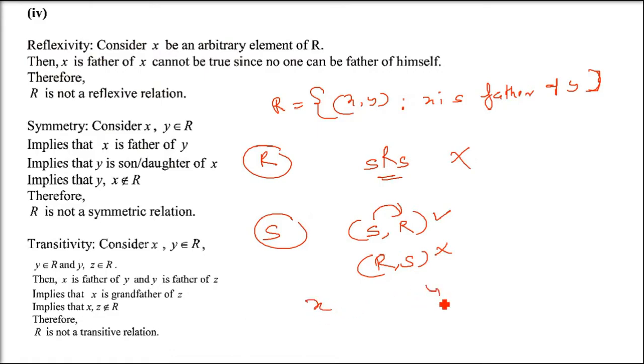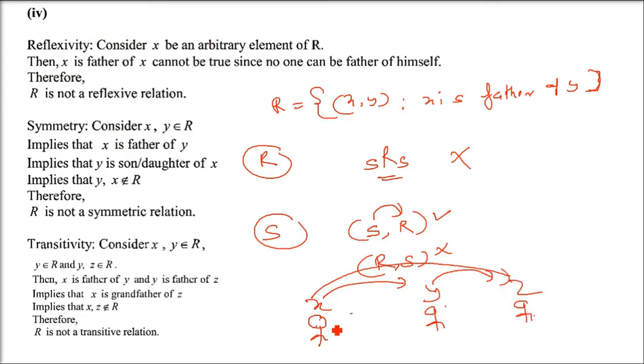Now coming to the third one, x, y, z. Now x is the father of y, and this is holding. Now (y, z) is also holding, so y is the father of z. So there is a son whose father is y, and x is the father of y.